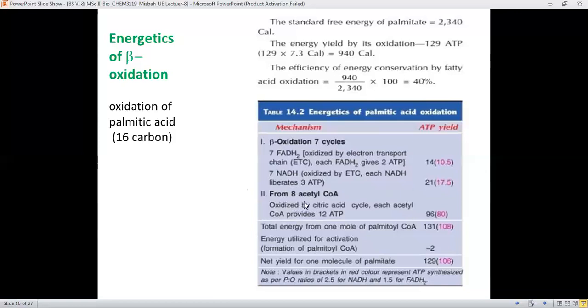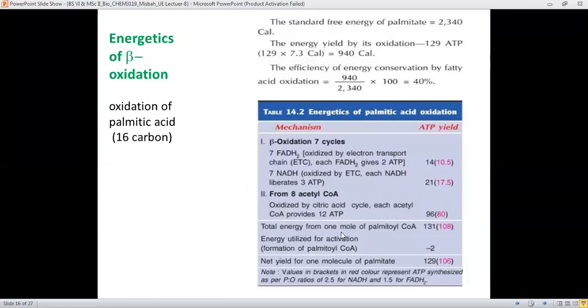And there is formation of 8 acetyl CoA, and these 8 acetyl CoA will go into the citric acid cycle. From each of these acetyl CoA, it will in fact provide 12 ATPs. Therefore, 12 into 8, it will liberate 96 ATPs.